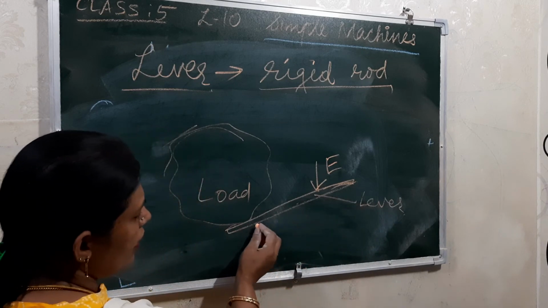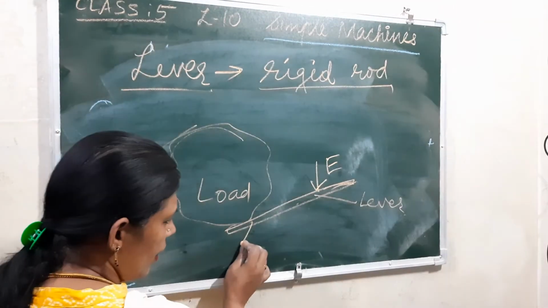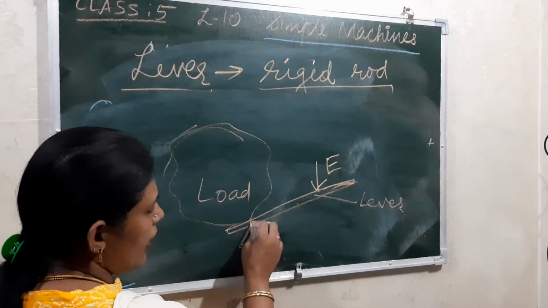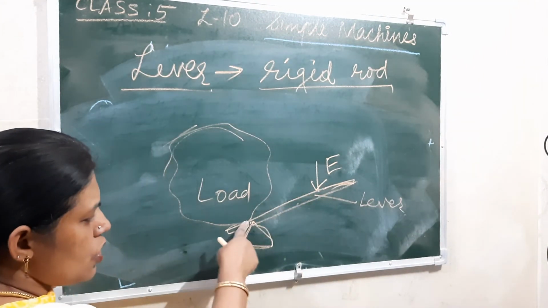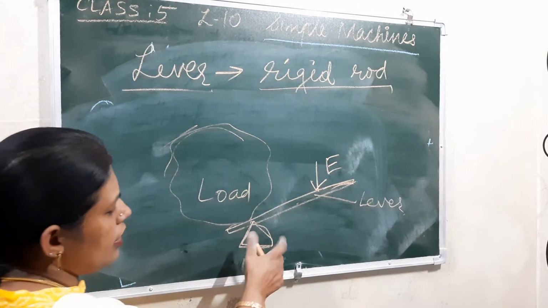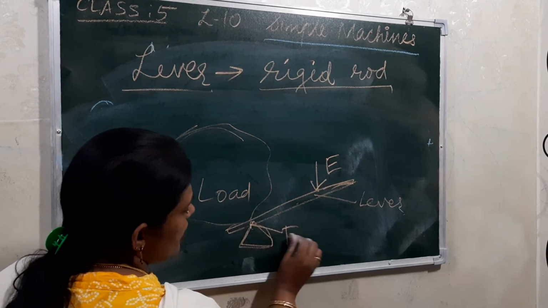Okay, and here at this point one small stone we will also keep, so that we can apply the force. It is the joined position, the load as well as the rod are joined together at this position, so it is the fulcrum.